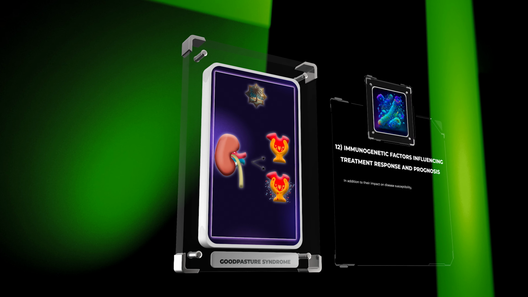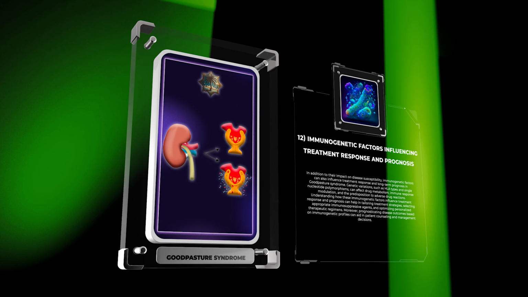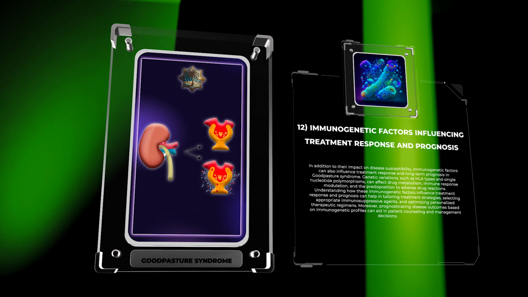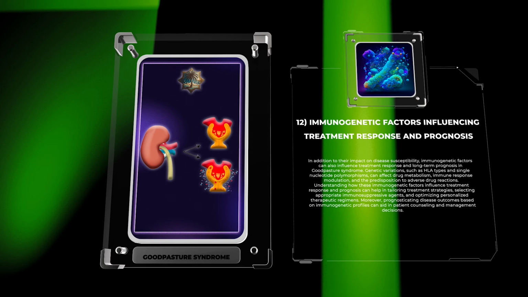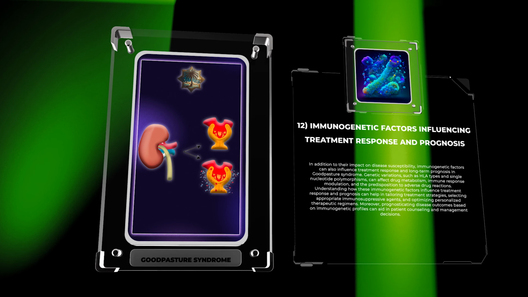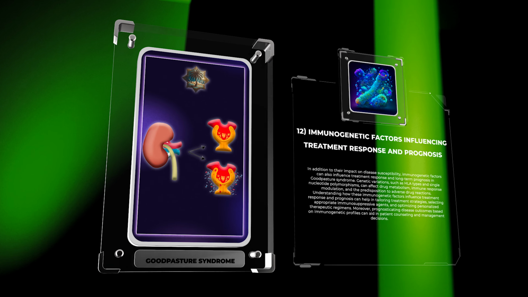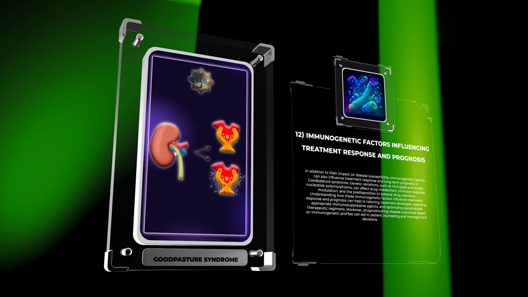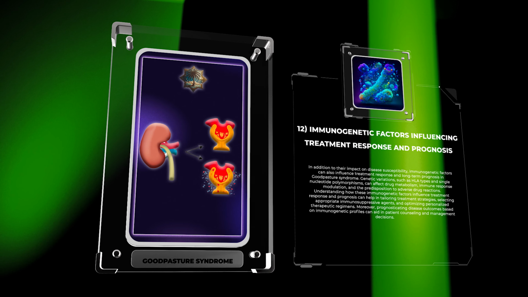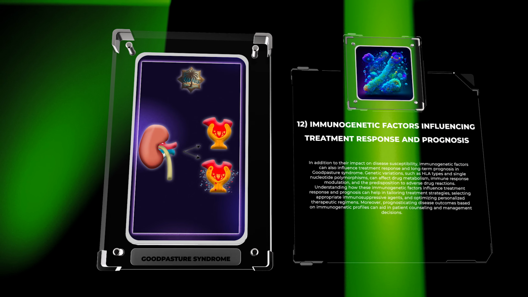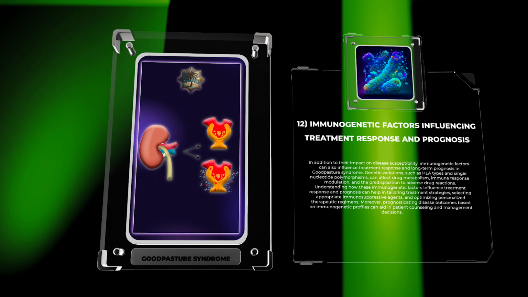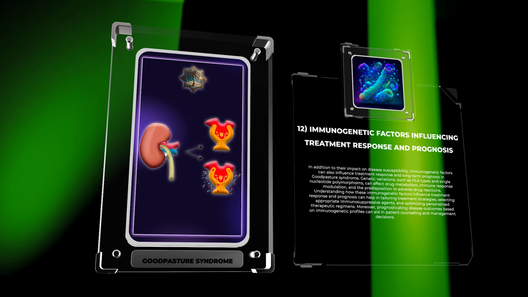In addition to their impact on disease susceptibility, immunogenetic factors can also influence treatment response and long-term prognosis in Goodpasture syndrome. Genetic variations, such as HLA types and single nucleotide polymorphisms, can affect drug metabolism, immune response modulation, and the predisposition to adverse drug reactions. Understanding how these immunogenetic factors influence treatment response and prognosis can help in tailoring treatment strategies, selecting appropriate immunosuppressive agents, and optimizing personalized therapeutic regimens. Moreover, prognosticating disease outcomes based on immunogenetic profiles can aid in patient counseling and management decisions.